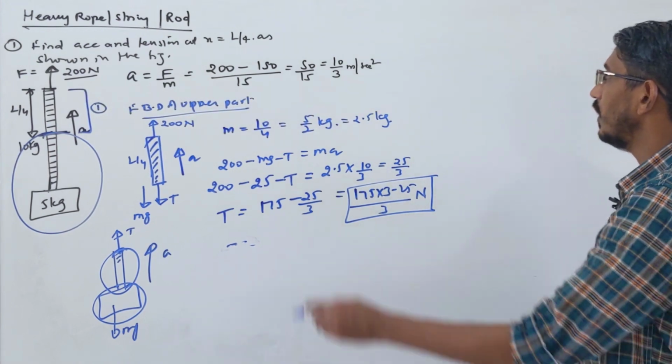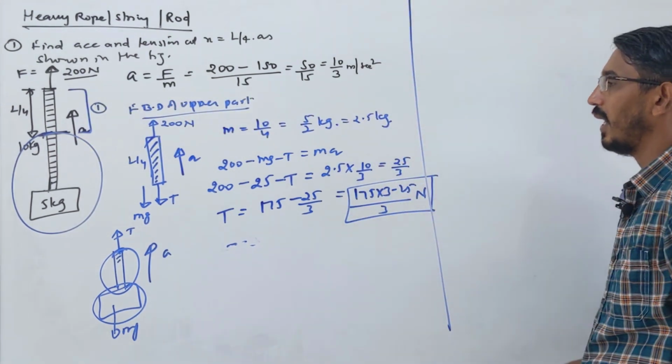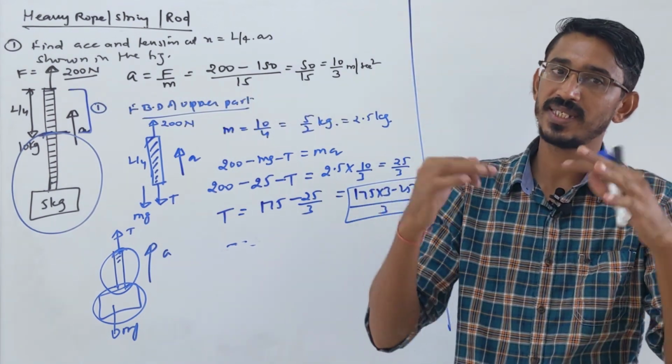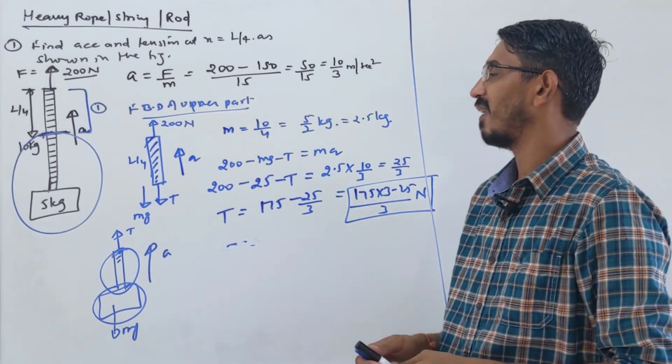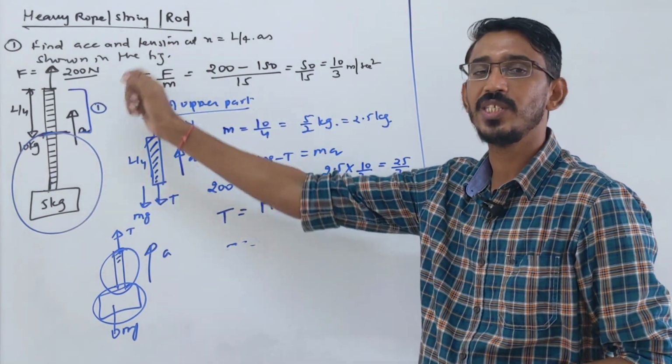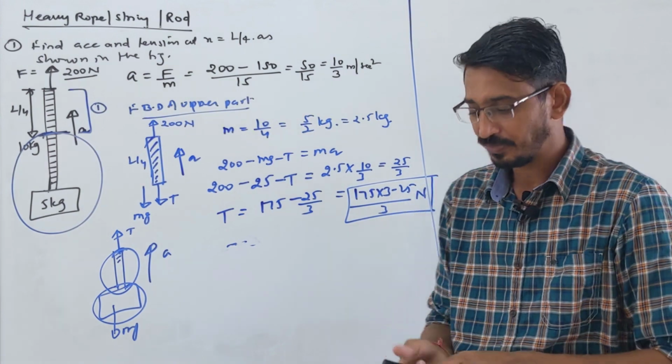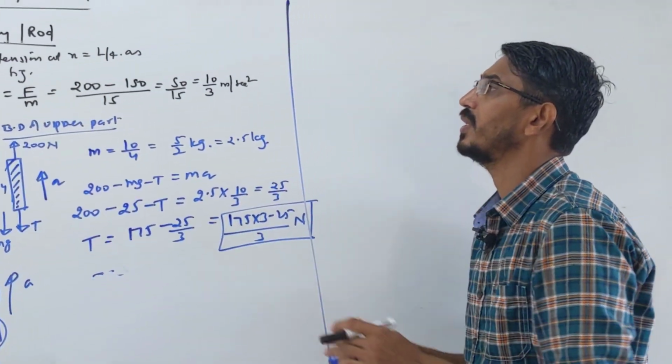So these were all about heavy rope or heavy rod or heavy strings whose mass is significant and given, so that will come in the calculation. So tension at every point will change. In a light string we assume tension at every point in the string is the same, okay. This is all about this.